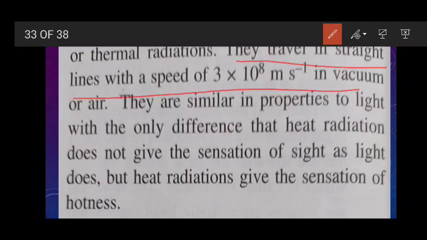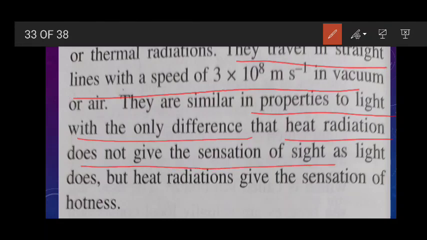They are similar in properties of what? Light, with the only difference that heat radiation does not give the sensation of sight, whereas light gives us the sensation of sight. Clear? But heat radiation gives the sensation of hotness. So this is the difference between heat and light: heat radiation does not give the sensation of sight, whereas heat radiation gives the sensation of hotness.